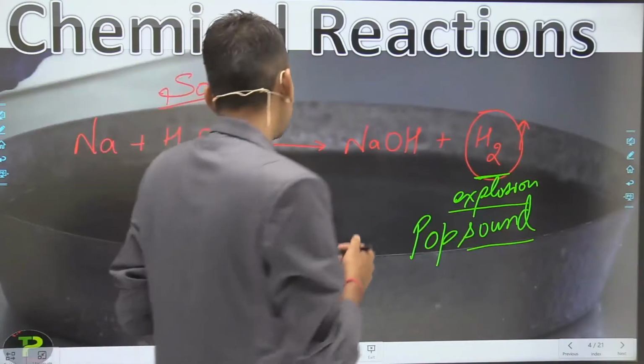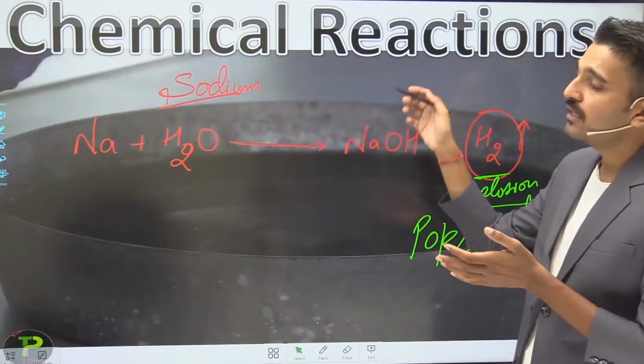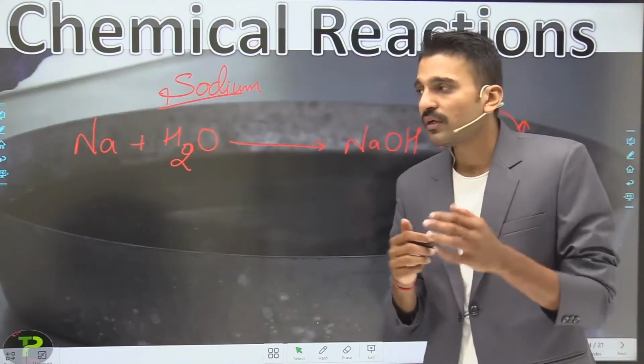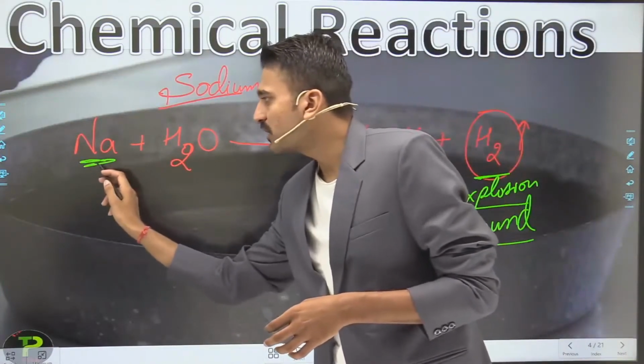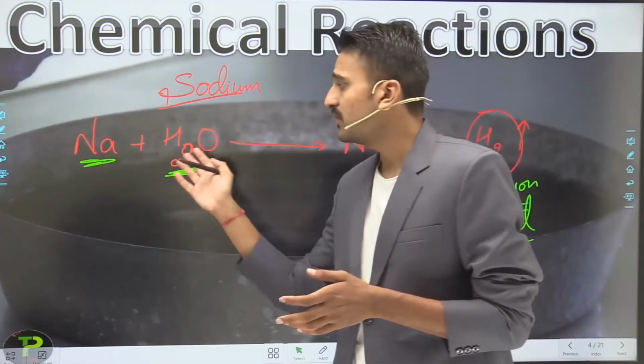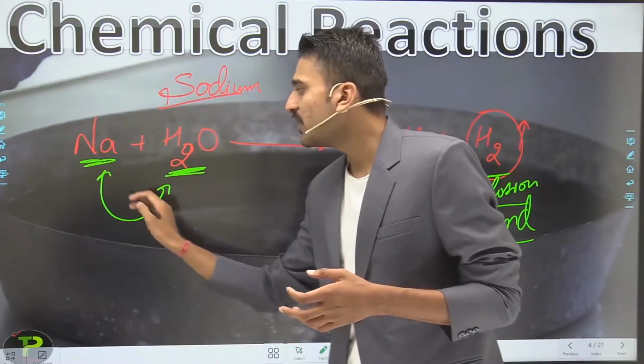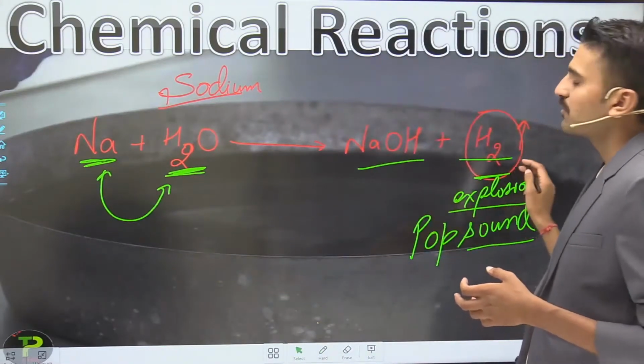So this is the equation that I have written for this particular chemical reaction. You know that sodium is a substance, and water is also a substance, or you can say these are matter, and they are reacting with each other to form new substances.